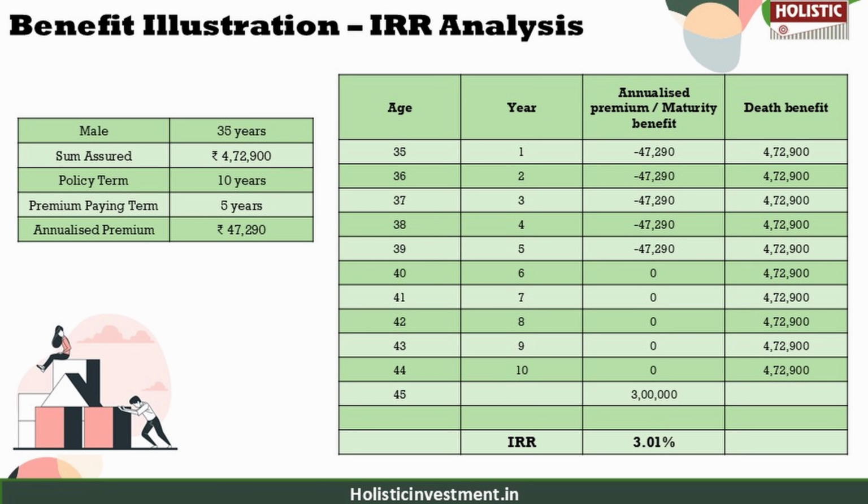Let us assume that a 35-year-old male has invested in this plan with a sum assured of 4.72 lakhs. He pays an annual premium of 47,290 rupees for 5 years under a 10-year policy term. At maturity, the benefit works out to be 3 lakhs. The IRR for this cash flow is just 3.01% as per the policy's maturity calculator, which is a very low return. Moreover, the death benefit coverage is inadequate.